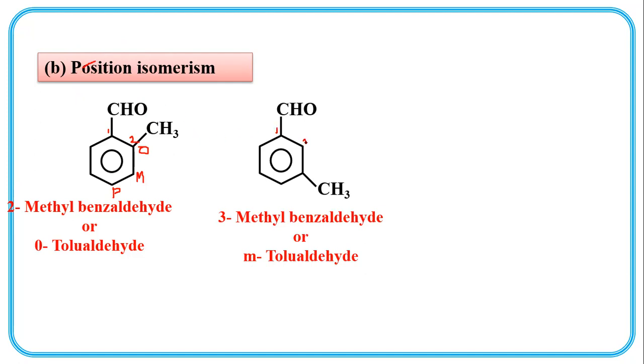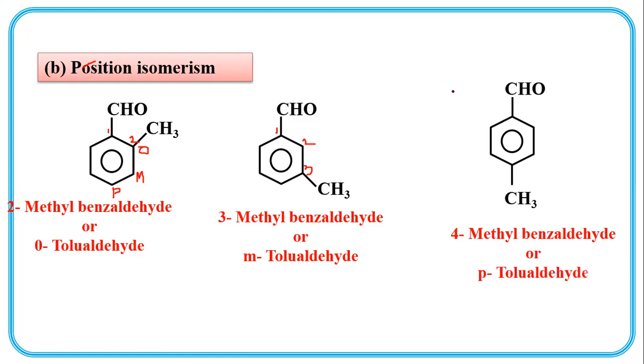First, second, third: 3-methylbenzaldehyde, with the methyl group present at the meta position. So metatolualdehyde. Or this is paratolualdehyde, or 4-methyl. This is the first, second carbon, this is the third one, and this is the fourth carbon. At the fourth position there is a methyl group. So 4-methylbenzaldehyde.